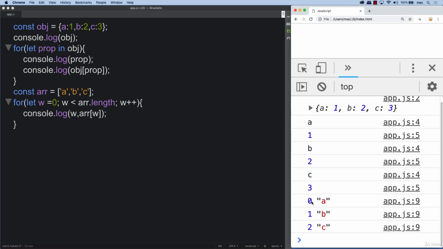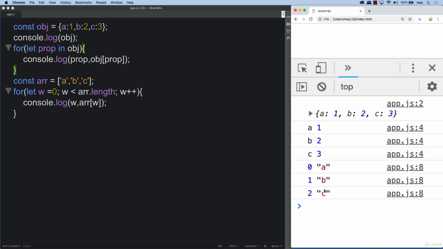So you see we've got the value as well as the corresponding index, and I'm going to shorten this one as well. So do it comma separated within the console, so it's a little bit cleaner and better to understand. So this is the second one here where we're looping through the array contents, and we're getting the index value with w as we loop through, and we're getting the values that correspond with the item in the array.